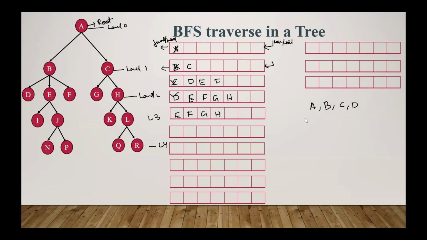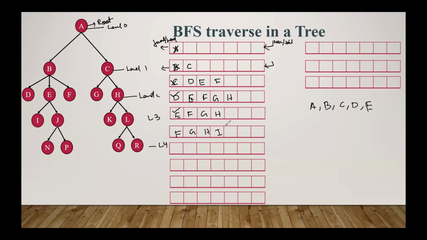visited node. So you can make this one queue where the visited nodes are present. Now whatever successors of D we have to put, there is no successor, so nothing to insert. Now next iteration, this element we remove and mark as visited. Then F, G, H, and all the successors of E. Is a successor of E present? Yes, it is present, I and J.